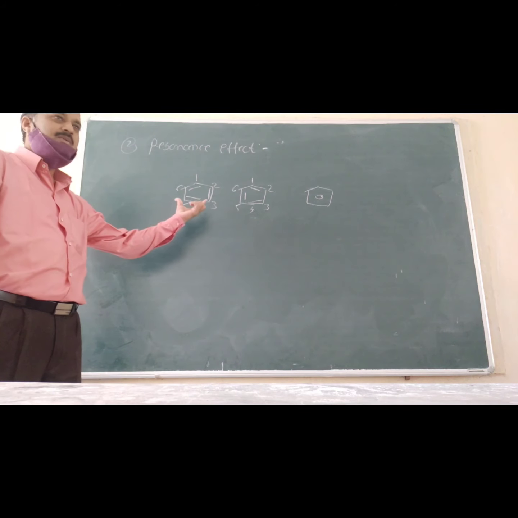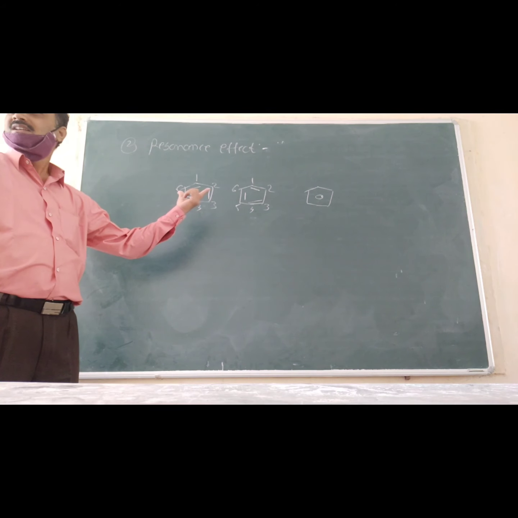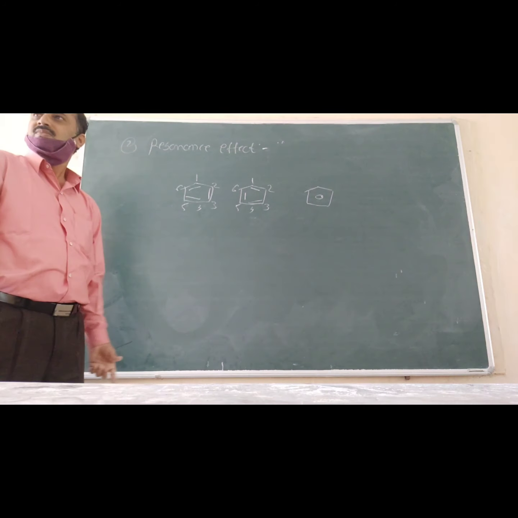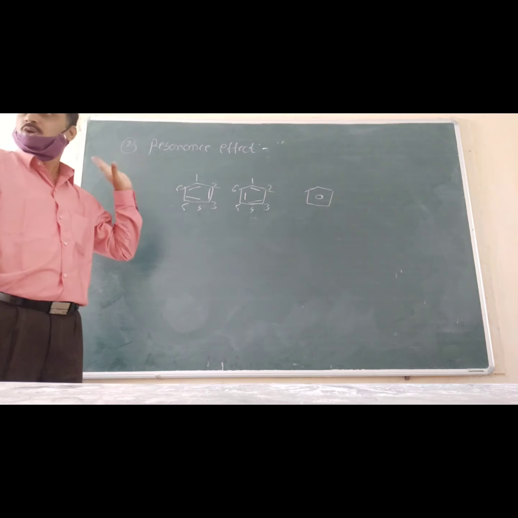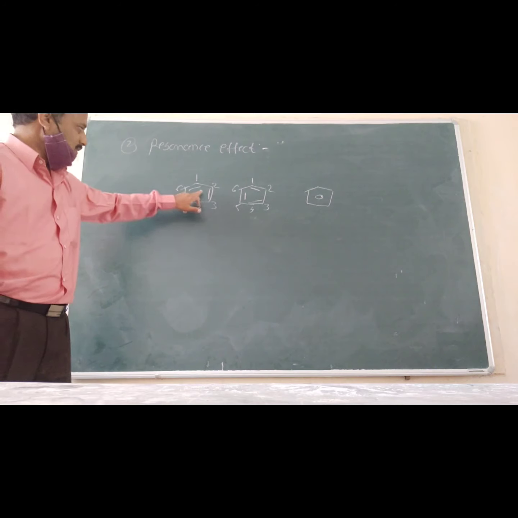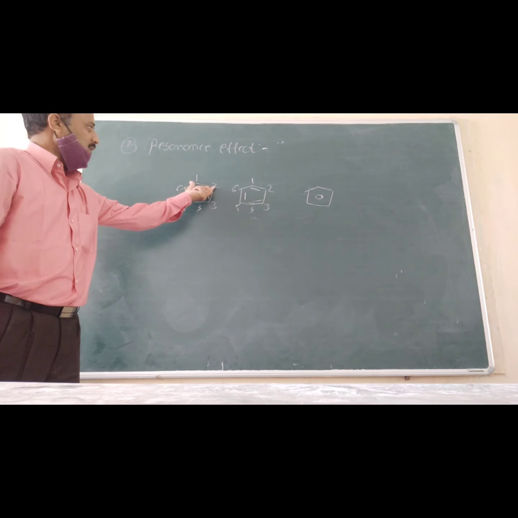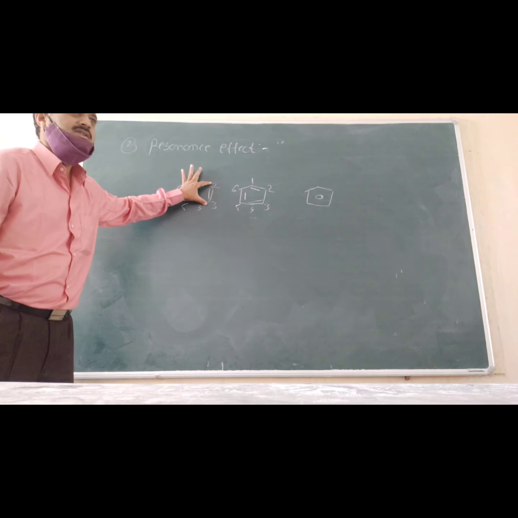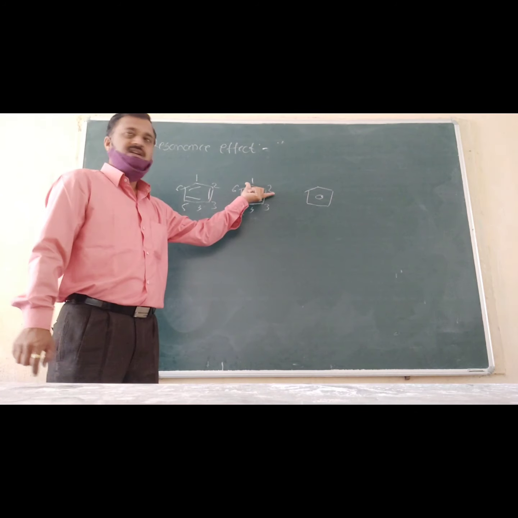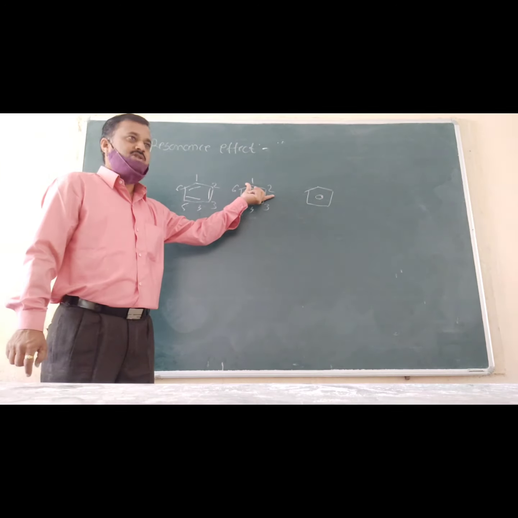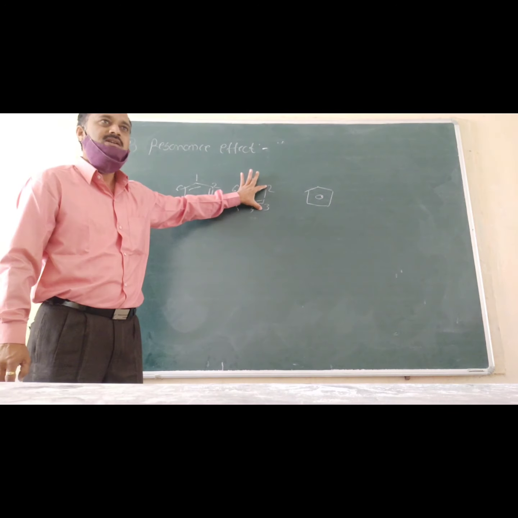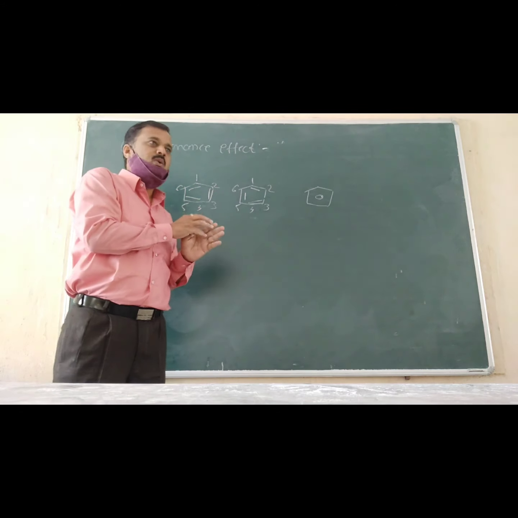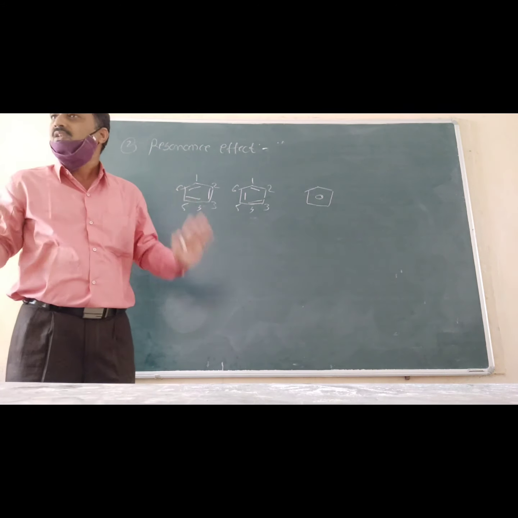See the structures carefully and tell me what is the difference between these first two structures. Position of double bond. Correct? That is the position of the double bond. In the first structure, there is a single bond between the C1 and C2 carbon atoms, and a double bond between C2 and C3. In this case, there is a double bond between C1 and C2, and a single bond between C2 and C3. So the only difference is the change in position of the double bond.